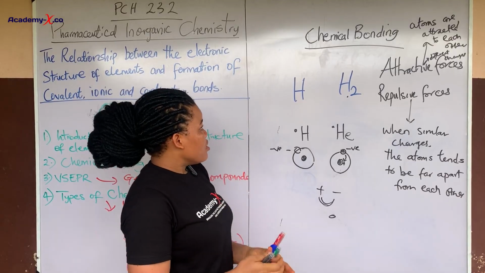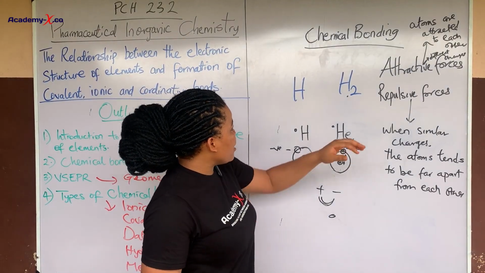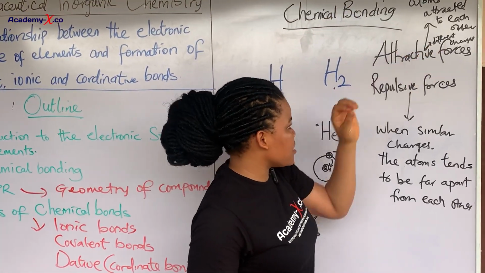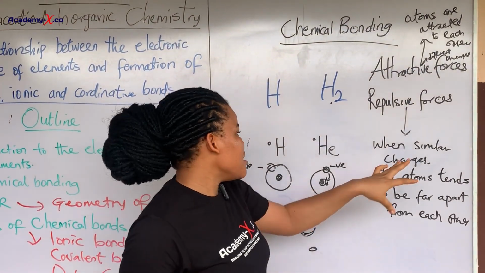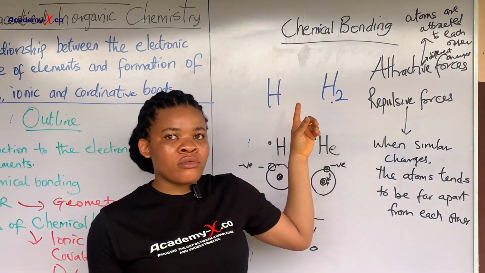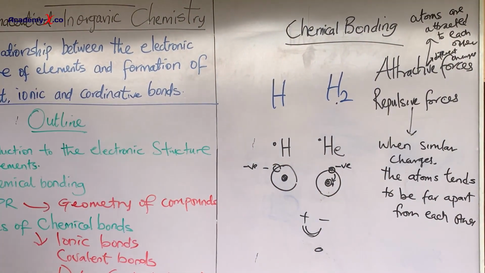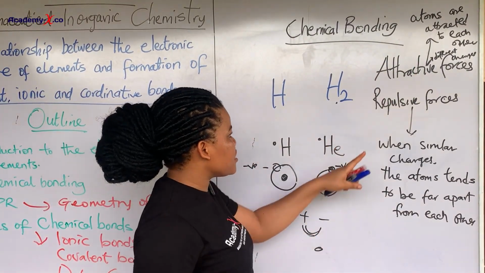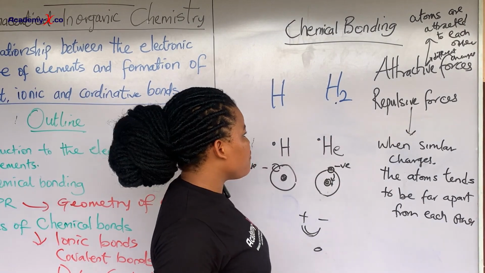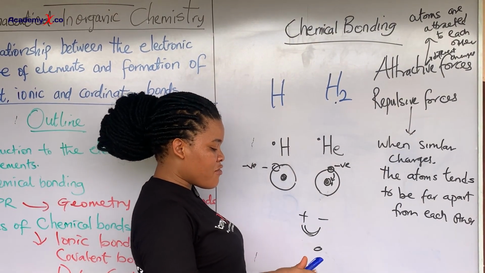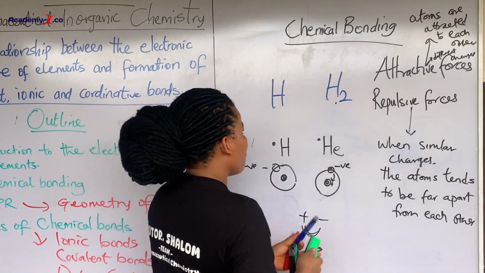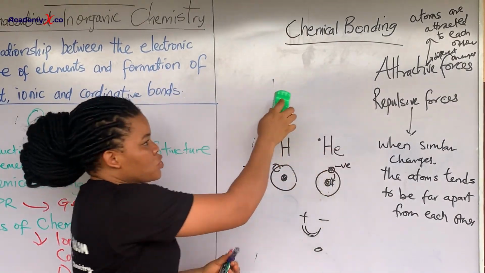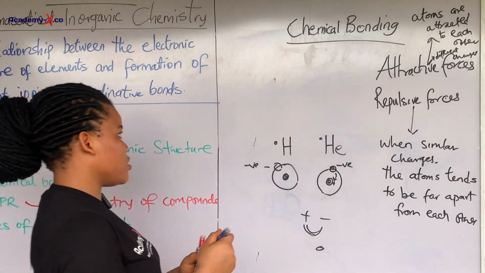So now, when the attractive forces in a compound are equal to the repulsive forces, that is when there is an equality between the attractive forces and the repulsive forces, that will give rise to what we know as equilibrium distance. Please note this, it's a very important question.